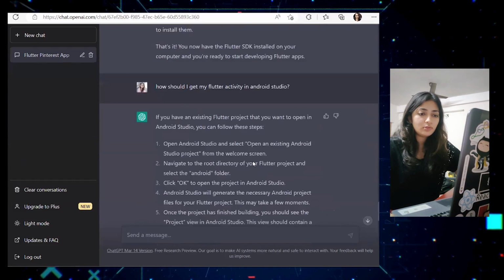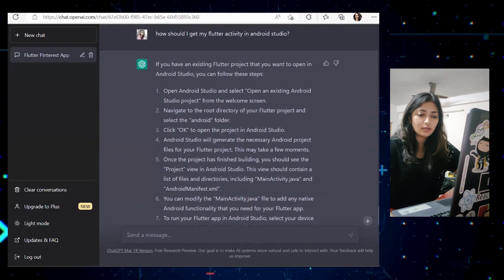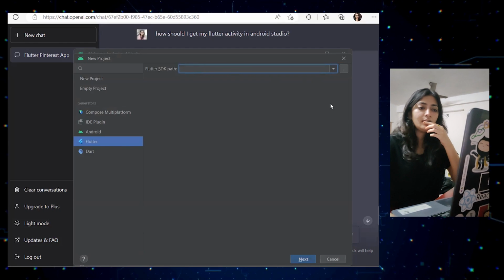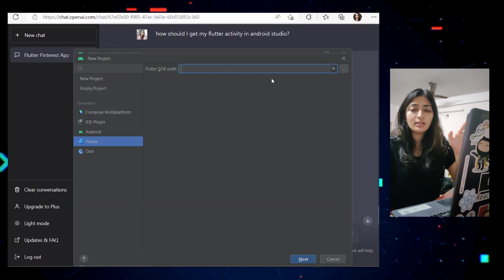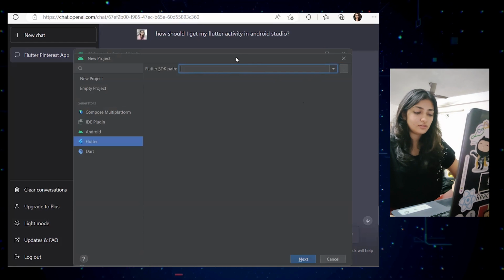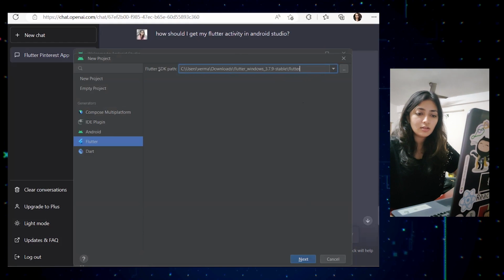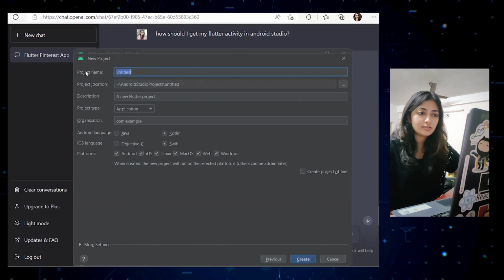Now our SDK path is located in the Flutter, right? So we are simply going to paste this up. Let's see next. Till now, no errors.